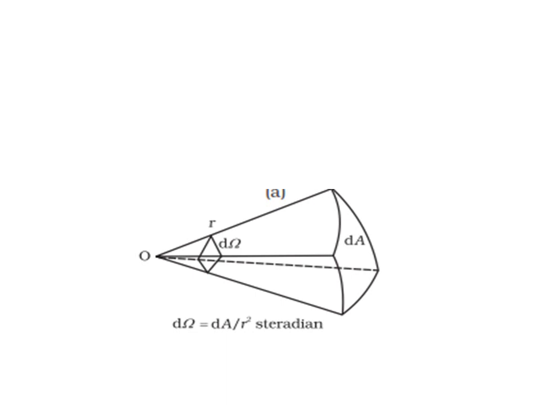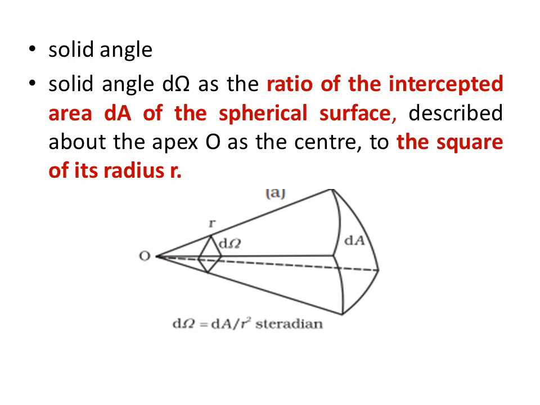And the next one is solid angle. The solid angle d omega is the ratio of the intercepted area dA of the spherical surface to the square of its radius r.